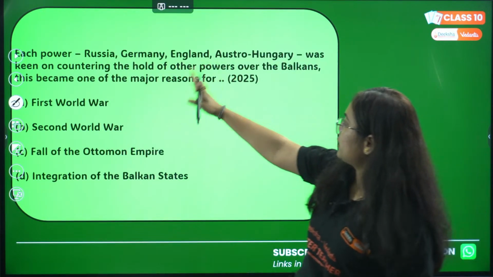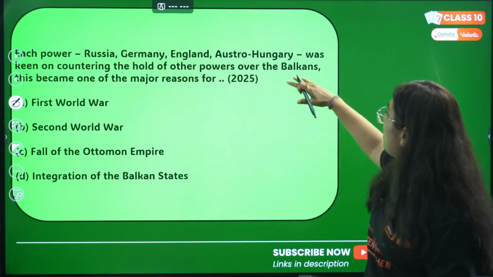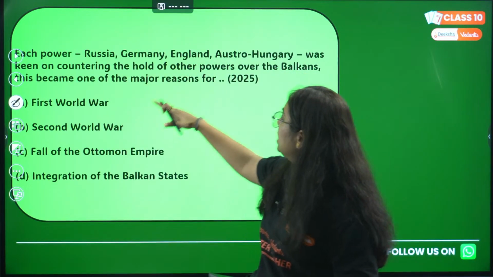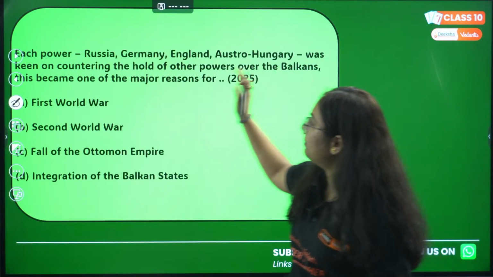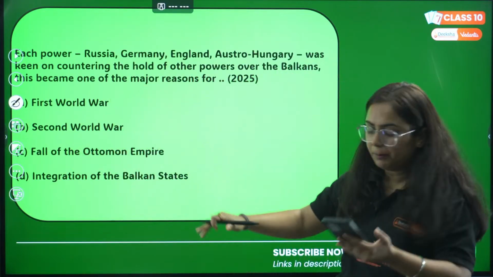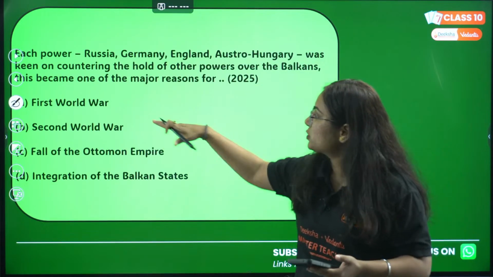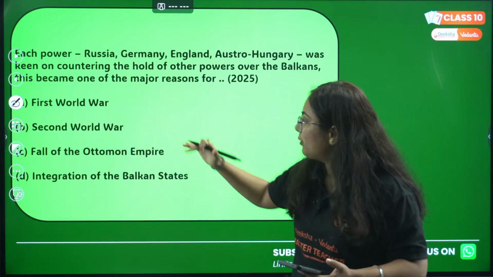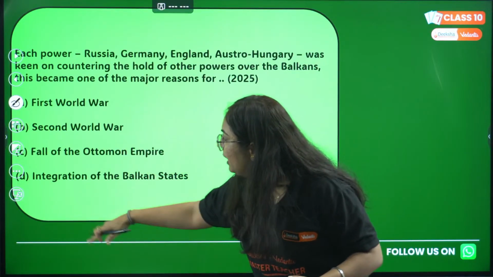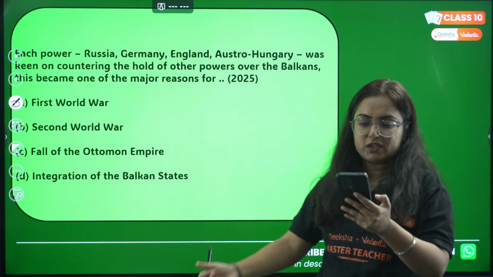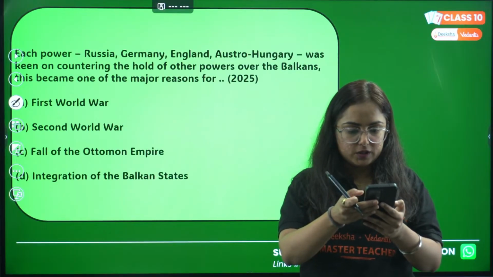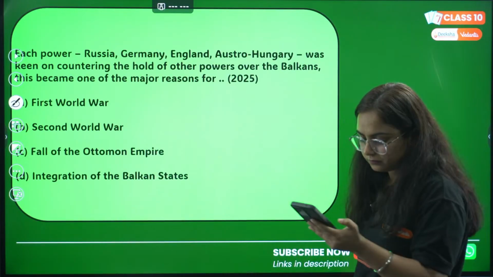Each power, Russia, Germany, England, Austro-Hungary, was keen on countering the hold of other powers over the Balkans. This became one of the major reasons for what? Options are: A, First World War; B, Second World War; C, fall of the Ottoman Empire; or D, disintegration of the Balkan states. Students, answer this question. Easy one.